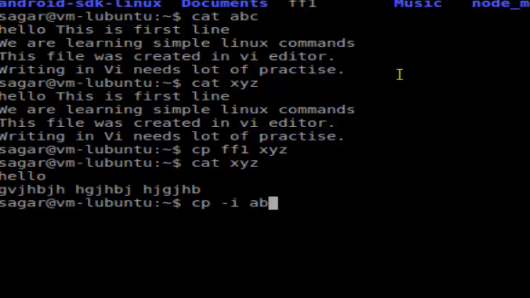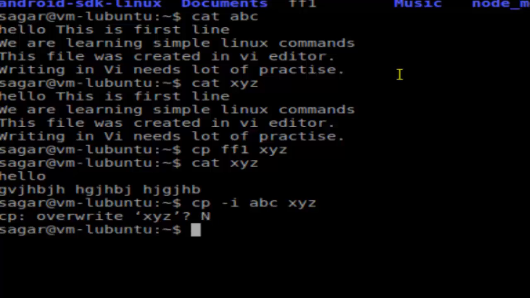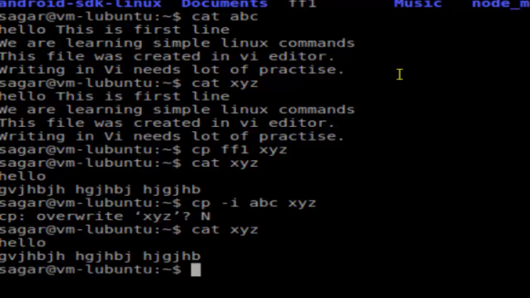Now I'm trying to copy the file abc to xyz, but since the xyz file already exists, this command will prevent that from copying. As you can see, it gives this prompt, overwrite xyz, because xyz already exists, and if you press y, only then will that file be copied. If you press n, that file will not be copied. And as you can see, the xyz contents are not changed. So that's how we can use the -i switch, which prevents you from overwriting files.